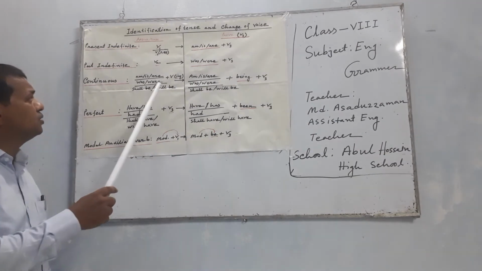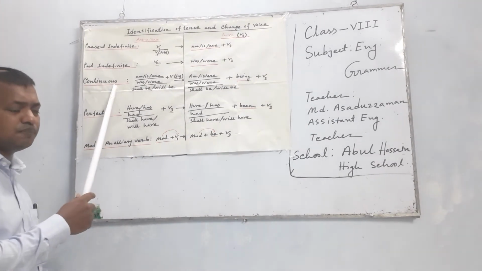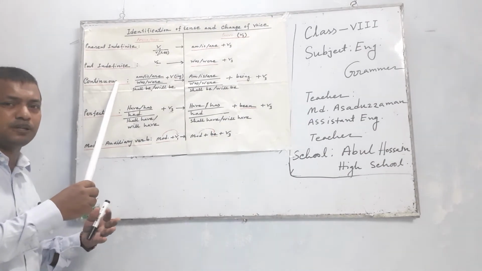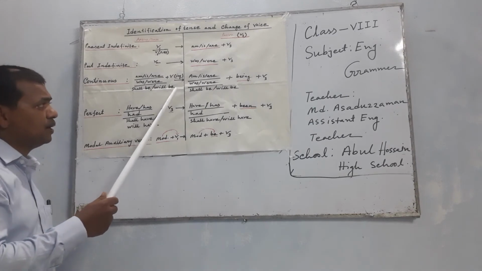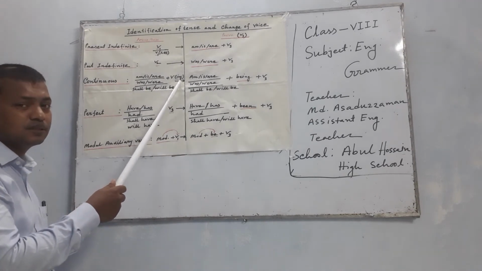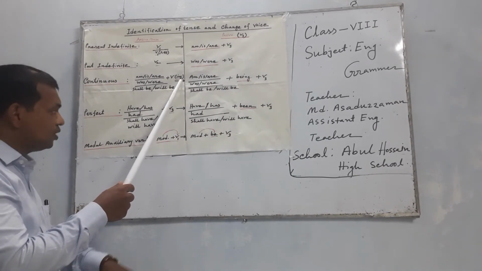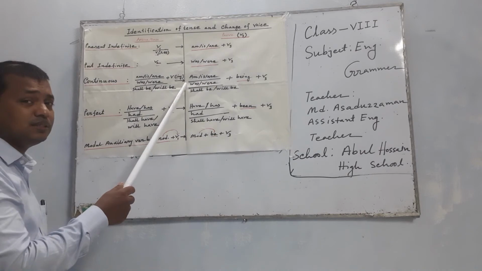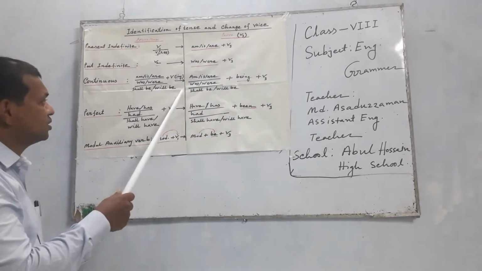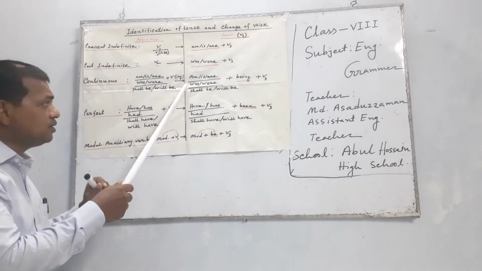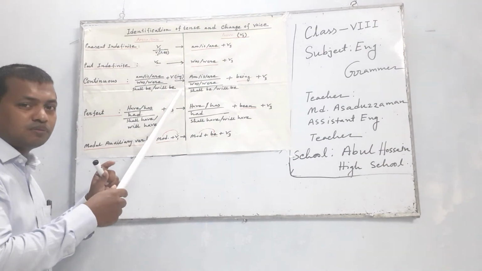Do you understand? So continuous tense. Continuous tense is something doing or happening, continuing. That is called continuous. If you identify verb ing, ing is called continuous tense. Am, is, are plus ing is called present continuous. Was, were plus ing is called past continuous tense. Shall be, will be plus ing is called future continuous.